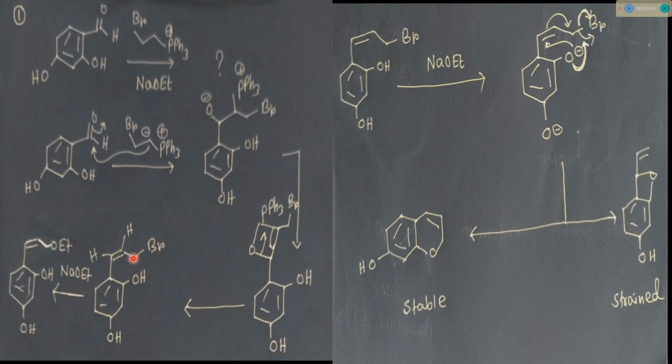So this position is prone to substitution, that is SN2 substitution, since it is an allylic position, and an allylic position is good for nucleophilic substitution reactions. So one possibility is this: there is a base, sodium ethoxide, so this can attack this position to substitute Br, and we will get this kind of product.